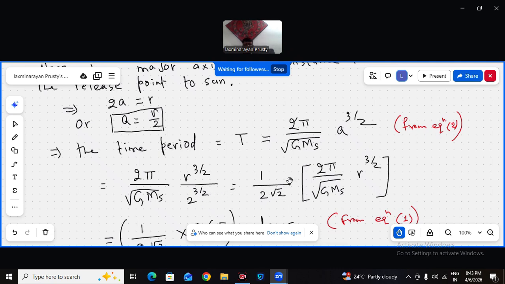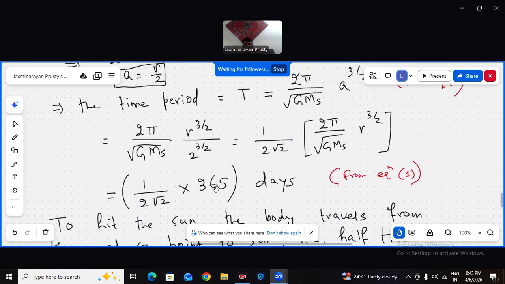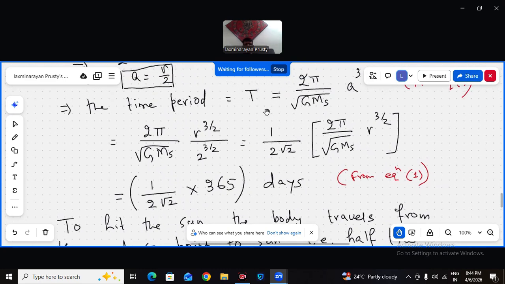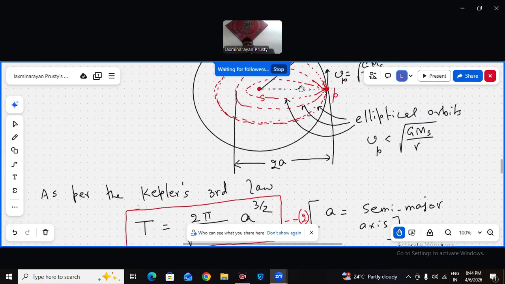Take the 2 root 2 outside. So 2 pi by root GMS, R to the power 3 by 2. R is the radius of the Earth's circular orbit. But this is nothing but the time period of revolution of Earth. So that is 365 days divided by 2 root 2. This is the total time period. Total time period means it goes towards the sun and returns back.